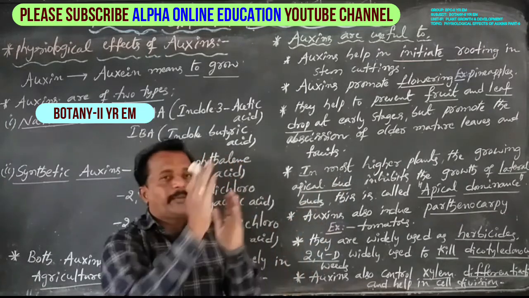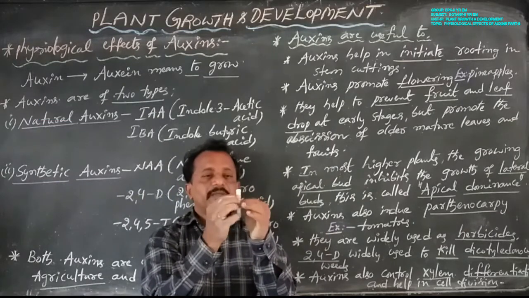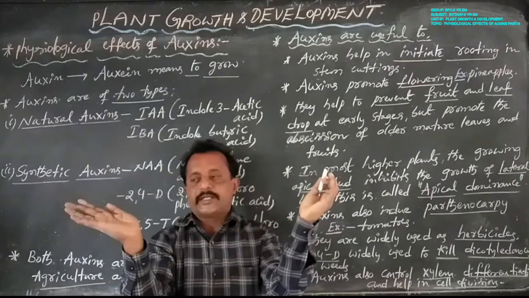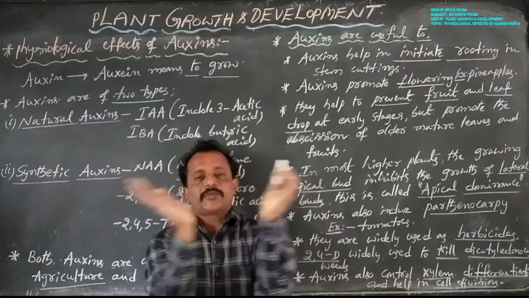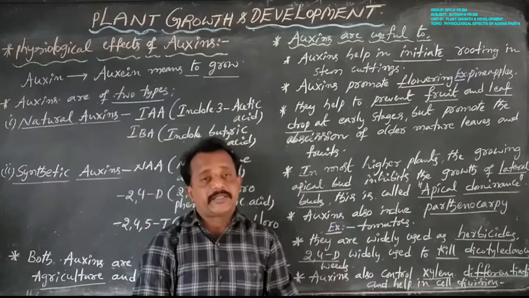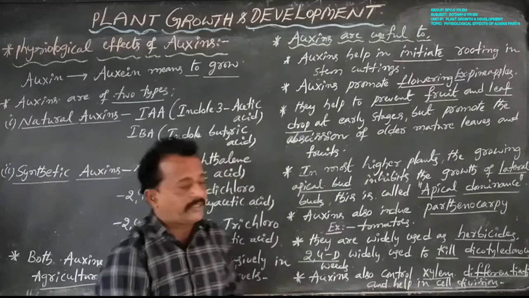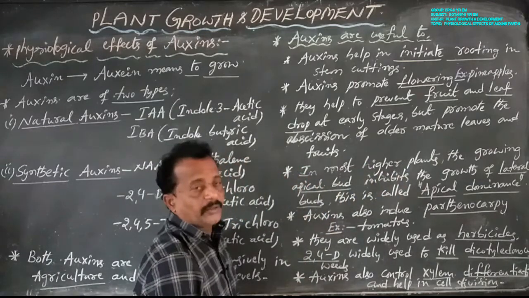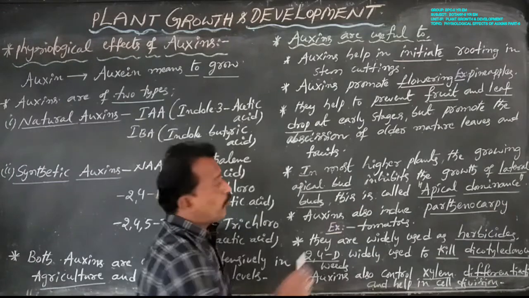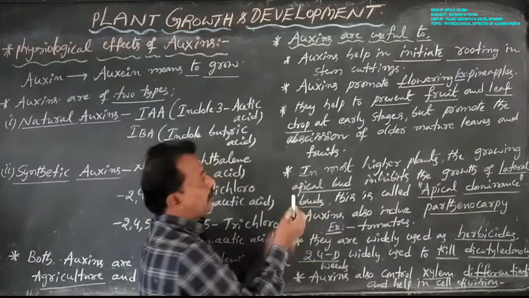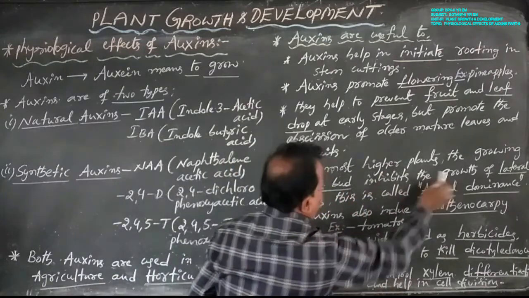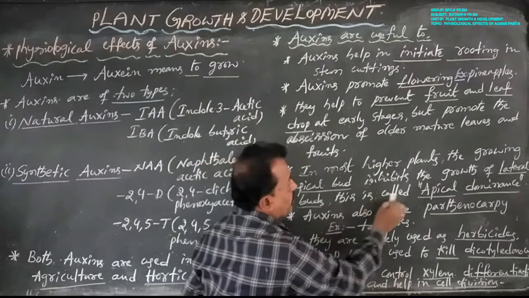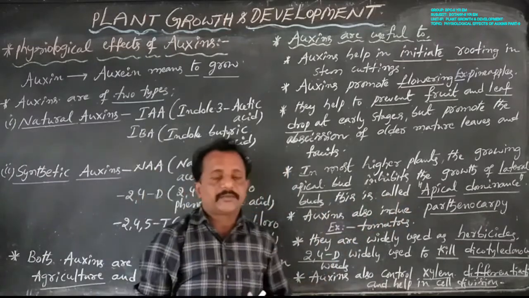The growing apical bud inhibits the growth of the lateral buds. This phenomenon is called apical dominance. In most higher plants, such as all dicotyledon plants, all gymnospermic plants, and some monocotyledon plants, the growing apical bud inhibits the growth of lateral buds. This phenomenon is called apical dominance.